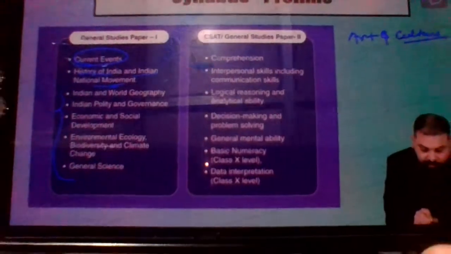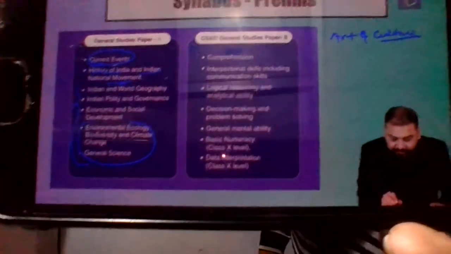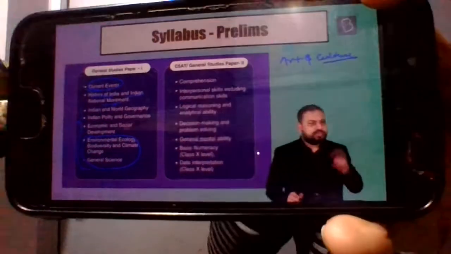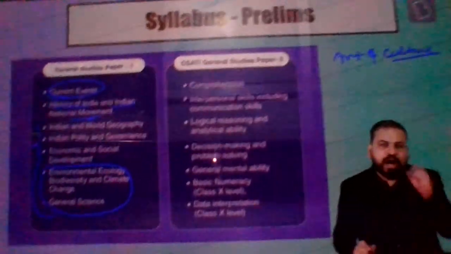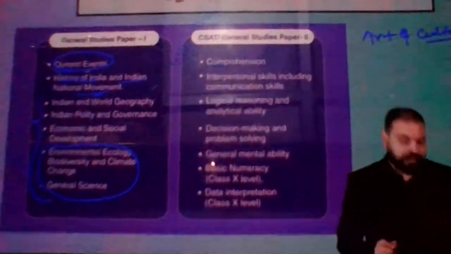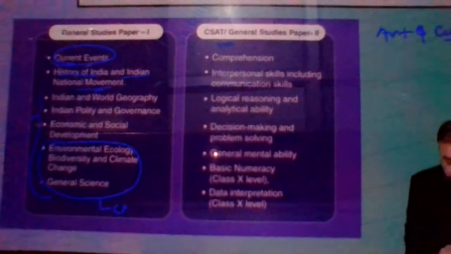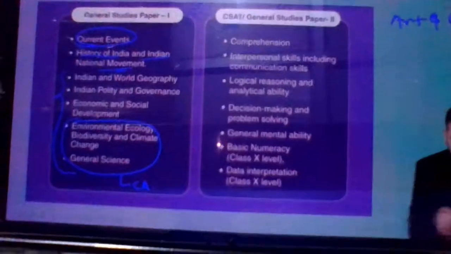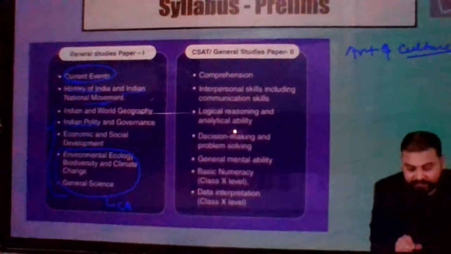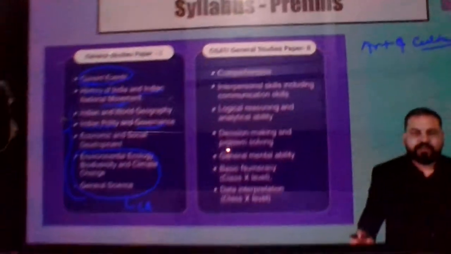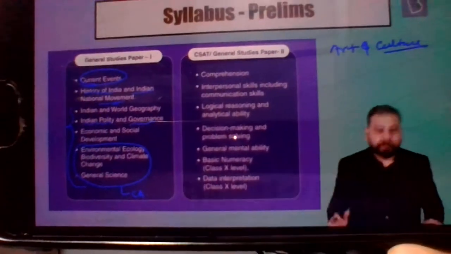Similarly, science and environment, these 2 areas, almost half of the questions that come in our exam are usually from current affairs. Similarly, in polity as well as governance, let's say new schemes brought by the government, how would you know them? You would know only when you know what has come in the newspaper.